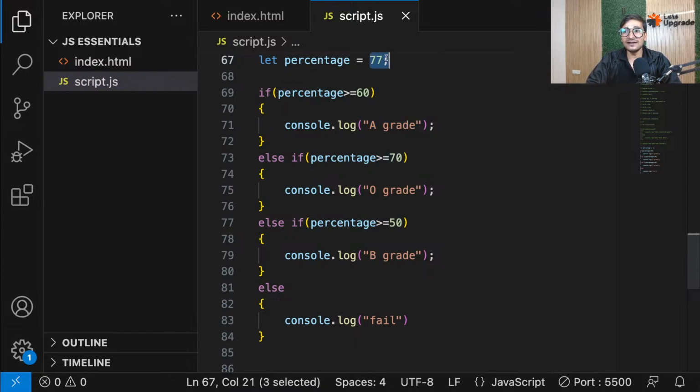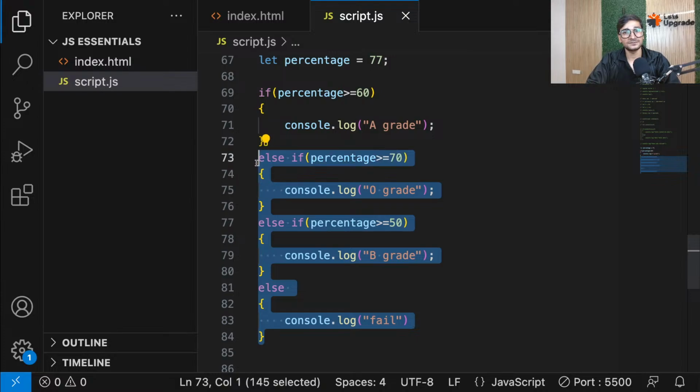Check if 77 is greater than equal to 60. Yes, it is. So print A grade and skip everything else. And guys, that's a problem. Even though my conditions are correct, technically the program is correct, but logically it's incorrect. Getting my point, everyone? That means I have to write it in proper sequence. If I don't write it in sequence, then the program is incorrect.